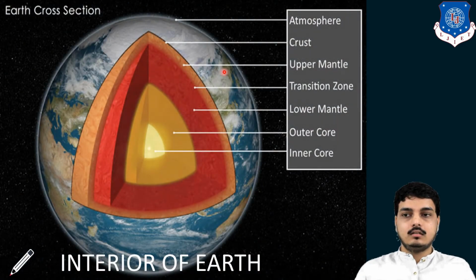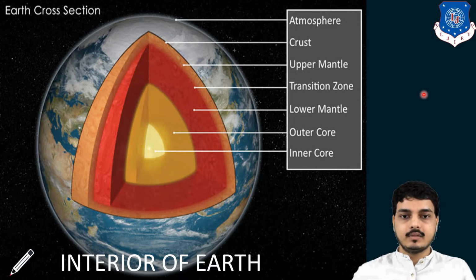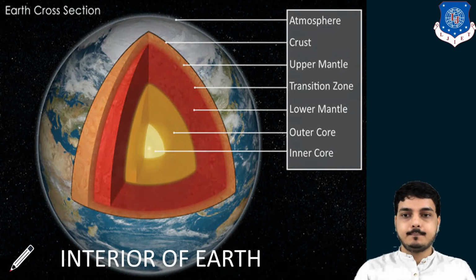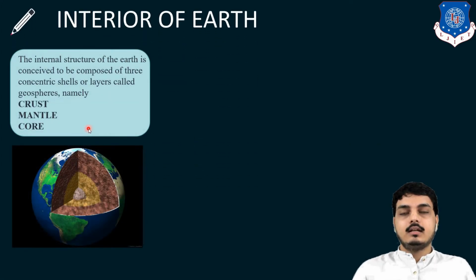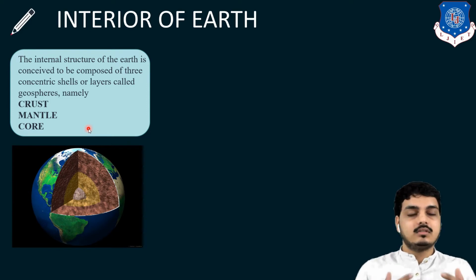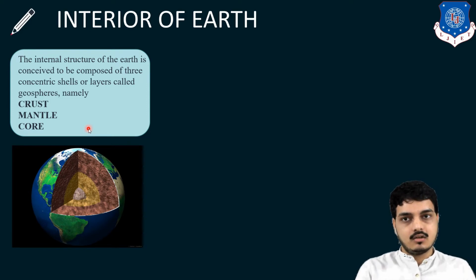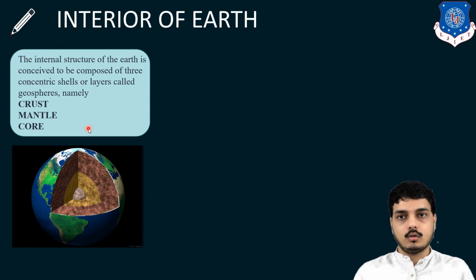Let's see the Earth cross section. What is the interior of the Earth? It is comprised of a core, mantle and crust. Basically these three are the major ones. So let's study in detail. The internal structure of the earth is basically considered to be of three major components: crust, mantle and core.